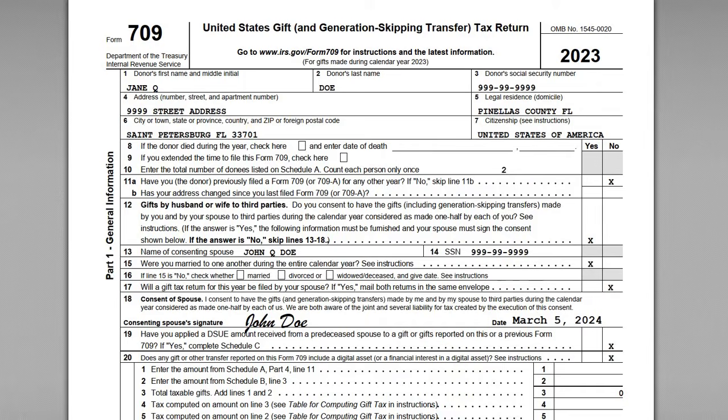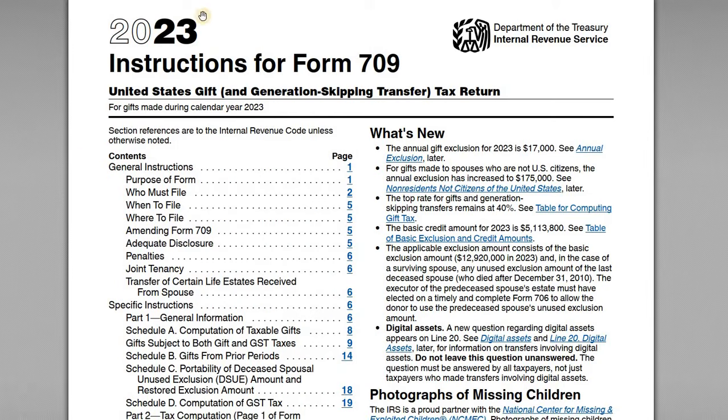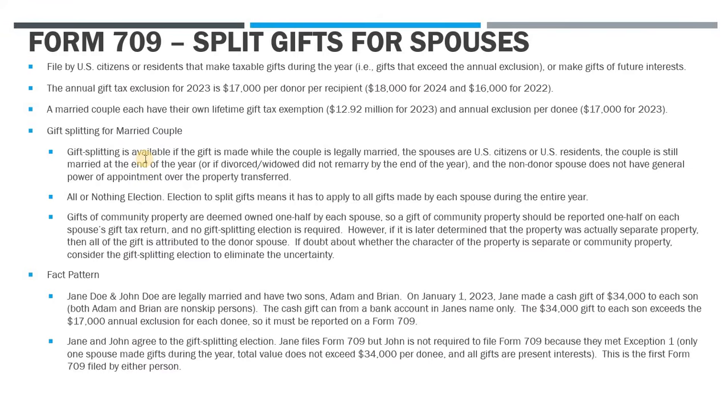So we've got the 709, which we'll go through. We've also got the form instructions for 2023, and then we've also got one slide here just covering some background on the 709, gift splitting issues, and then more details on the fact pattern. So generally these 709s are filed by individuals, so they're U.S. citizens or U.S. residents, and they make taxable gifts during the year.